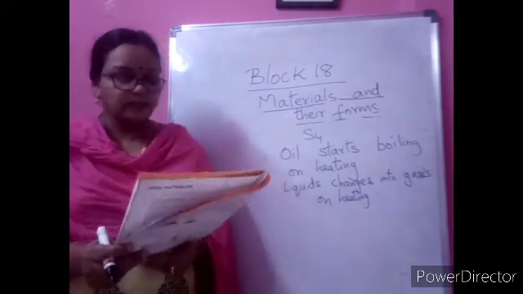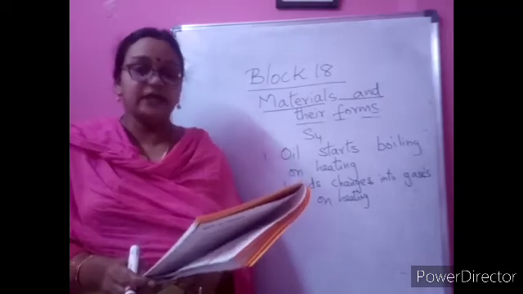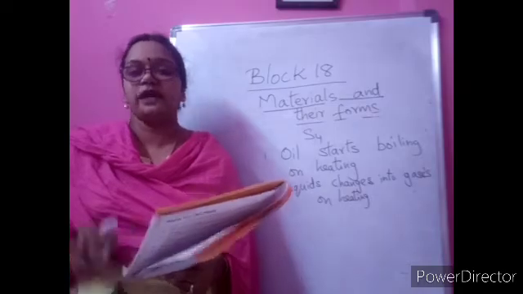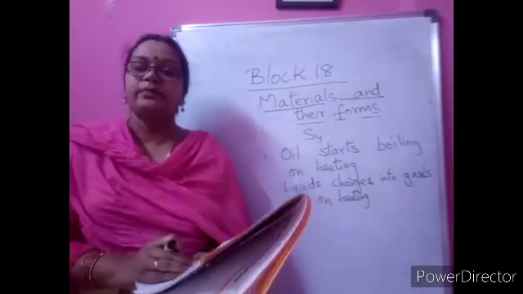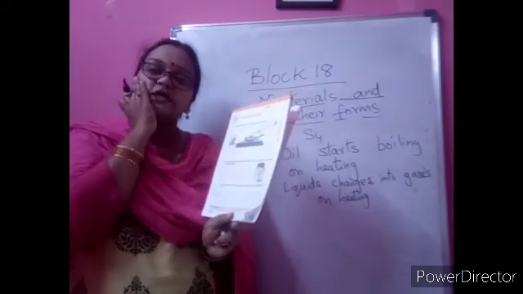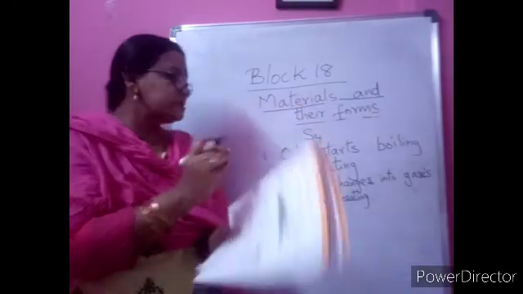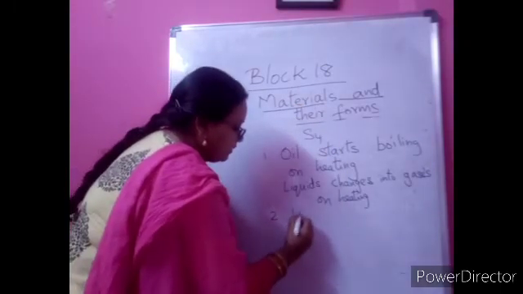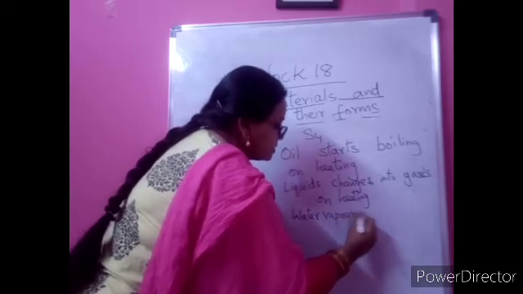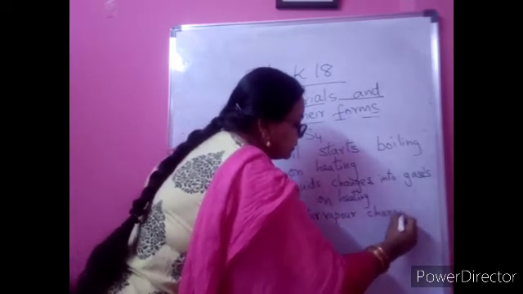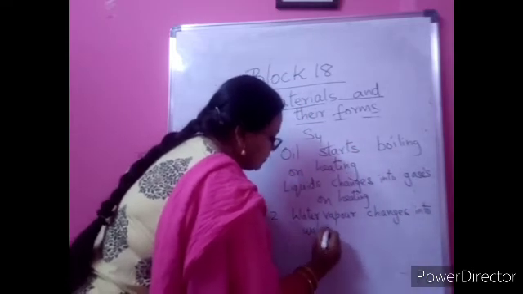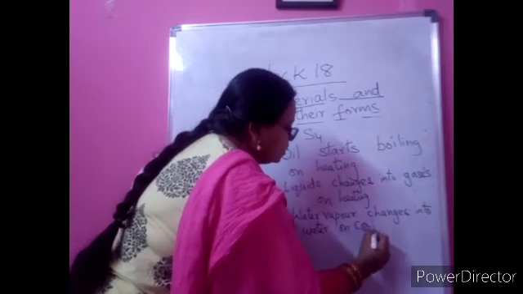Now see the second question. When you have a cold and you take steam inhalation, you can see water drops on your forehead. Why does this happen? Water droplets, how did they come? Because the water vapor is changing into water, touching your face. You can write, because water vapor changes into water on cooling.